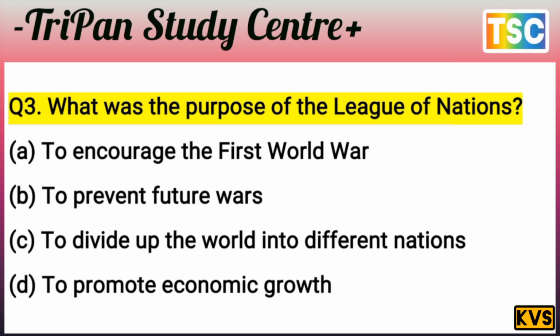The first option, to encourage the First World War, is impossible here. Option A is totally eliminated. And last, D, to promote economic growth, is already clear there.